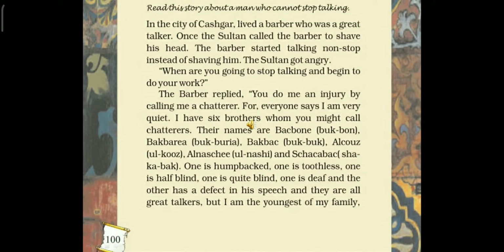Now, students, you must be wondering that, ma'am just now told about your fathers doing their shaving at home. So when they are shaving at home, they are cleaning the hair from their face. That is shaving. But why is it written the barber was called to shave the head of the Sultan? Let us see why.